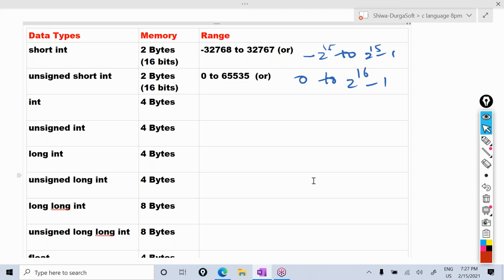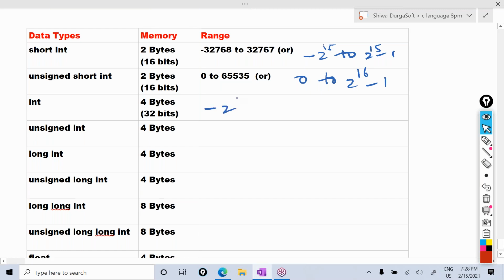So 4 bytes means how many bits? 8 fours are 32. So 32 bits. Take one value less as the power. Now what is the value? Minus 2 power 31 to 2 power 31 minus 1. What is the range for unsigned int?